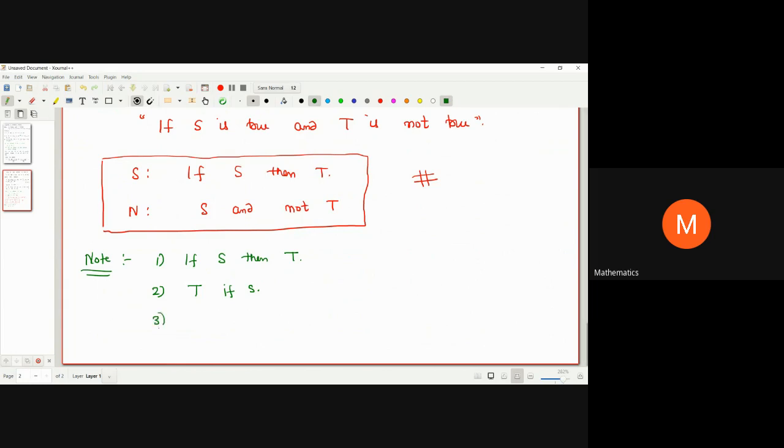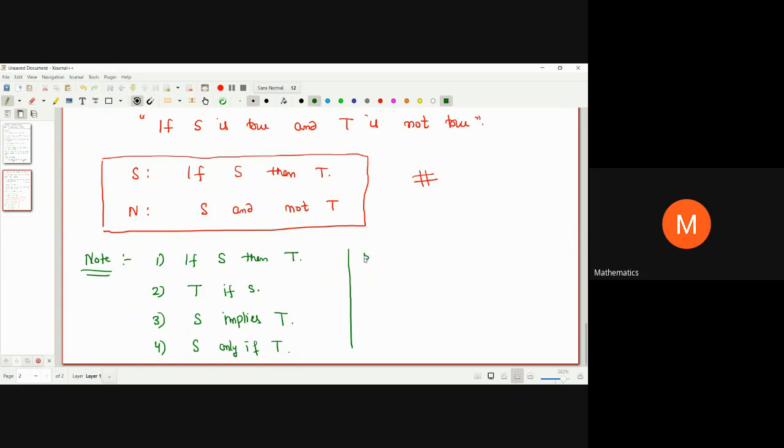Number three, S implies T, same thing, S implies T. Fourth thing is S only if T. I'm not writing that this is true, this is true. So that means I'm talking about if S is true, then T is true. Okay, T is true if S is true. S is true implies T is true. S is true only if T is true, right?